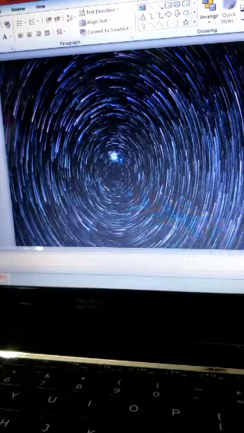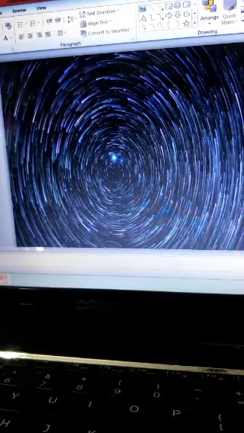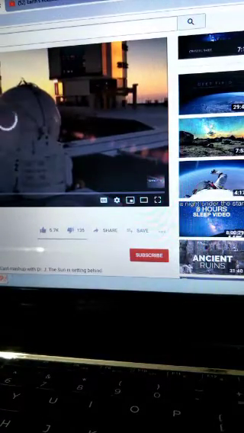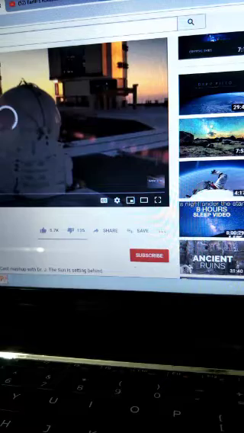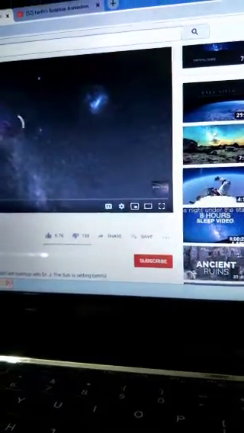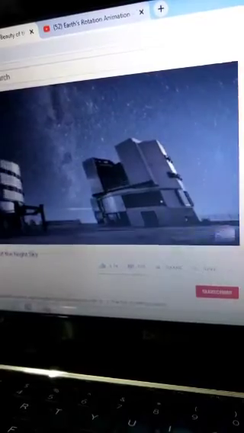Okay, why is this star alone in a fixed position? Let's see. You can understand this here. Can you see the earth movement? Earth rotation? Fine.